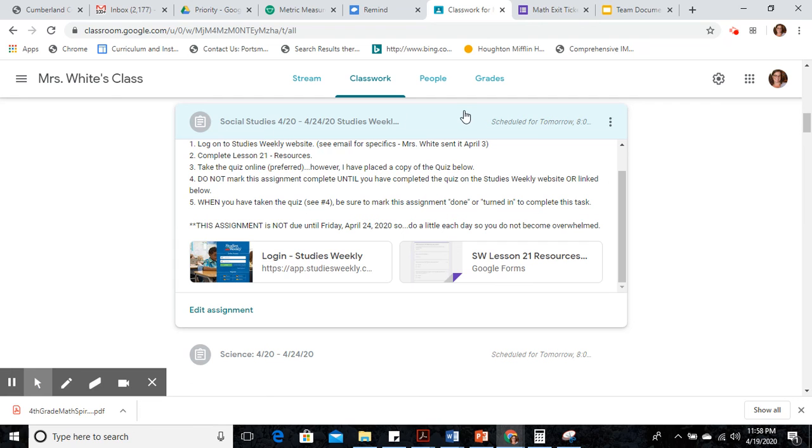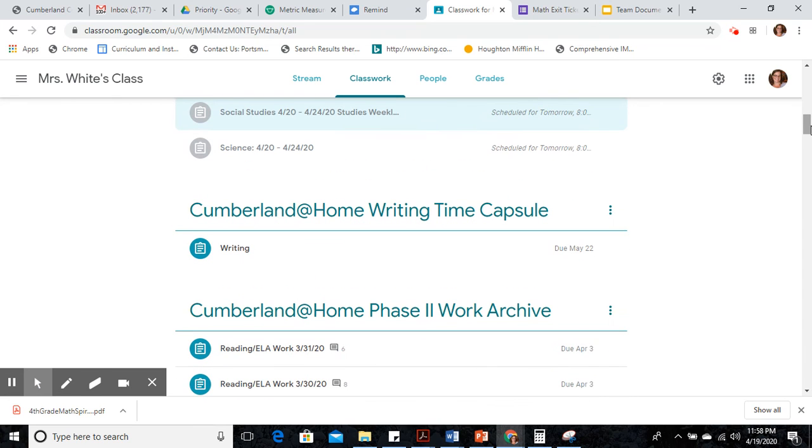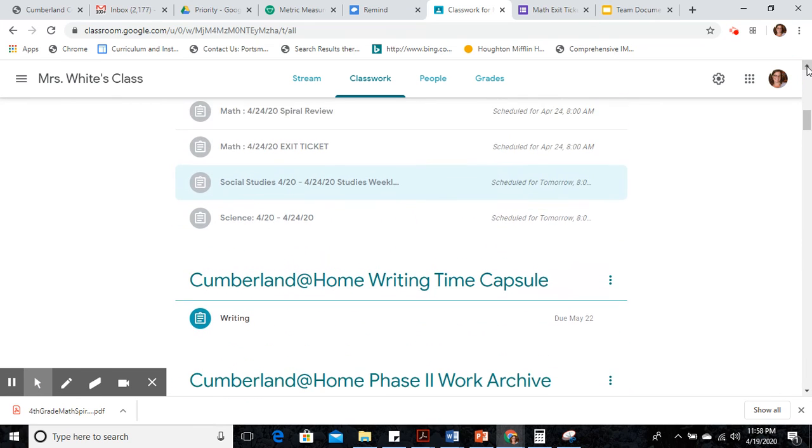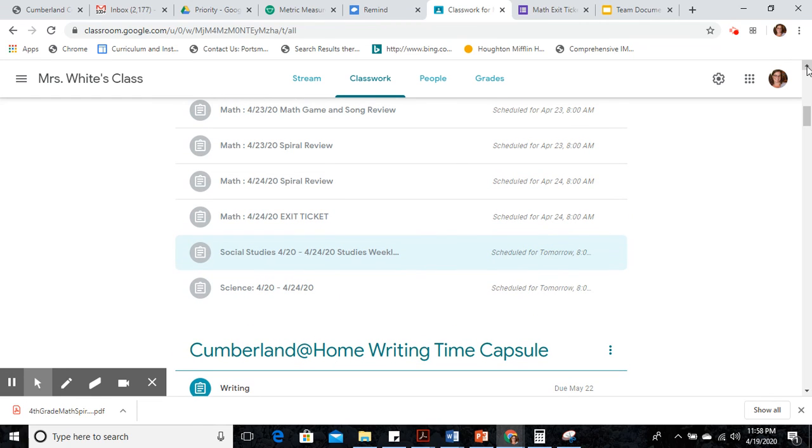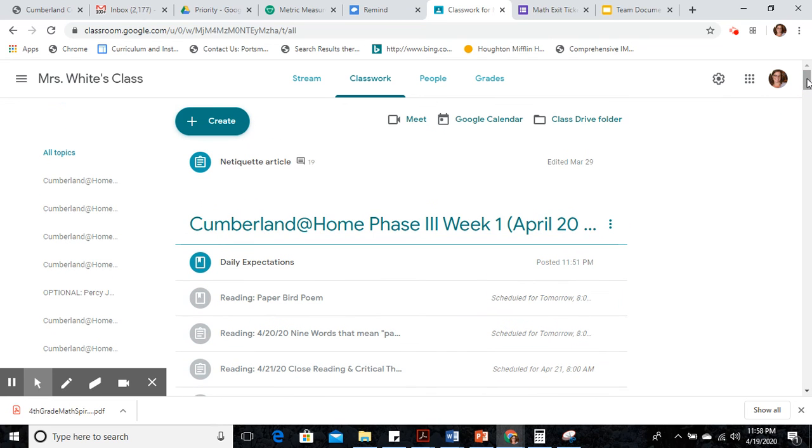I am no longer doing any more PDFs where you can print it. If you are doing it paper pencil, you'll have to read the questions on the computer and then write it down. I have no more that is being printed. It just was very time consuming for me to create two different types of resources. You may still do it in paper pencil, but you must see the questions online and then answer them on a piece of paper. That is okay. You just have to let me know that's what you're doing, because you may have technical difficulties with the way I've uploaded things. All right.